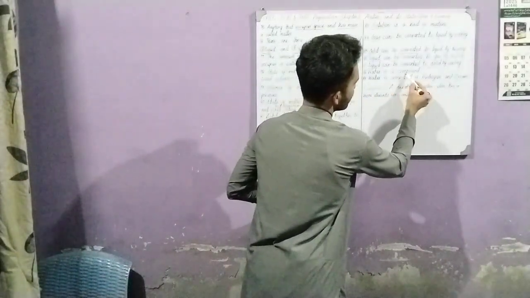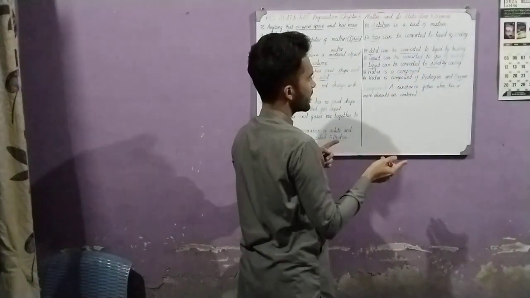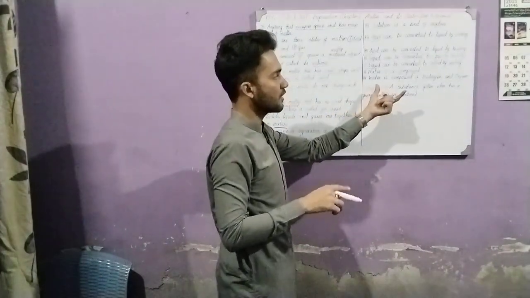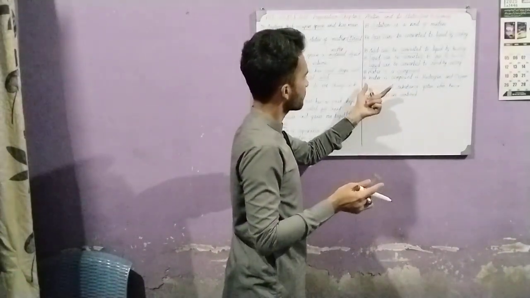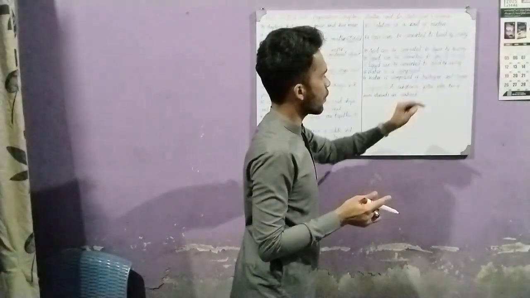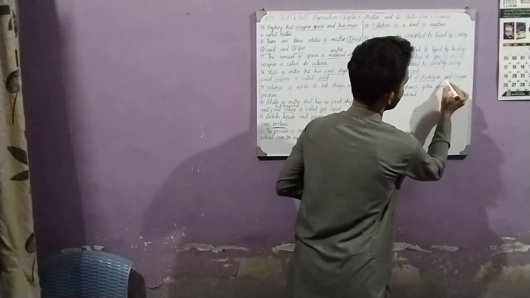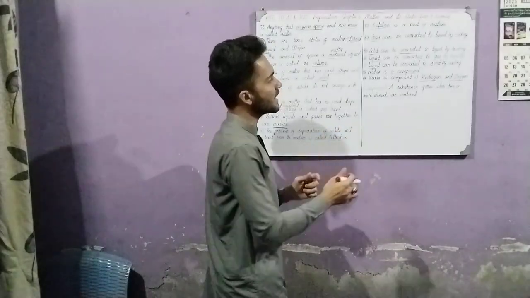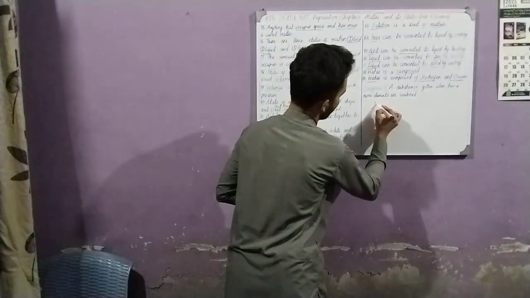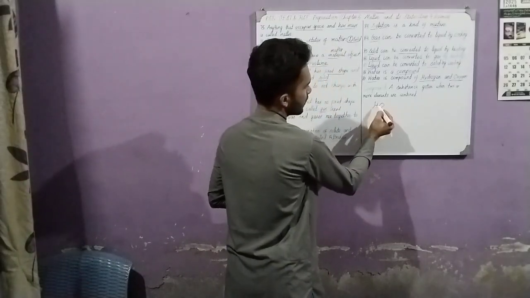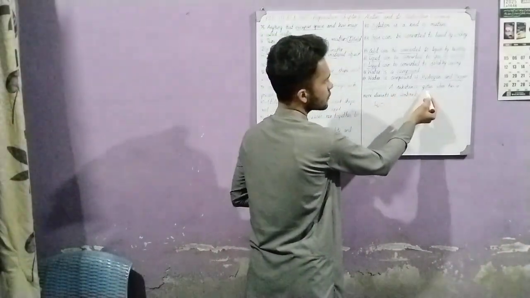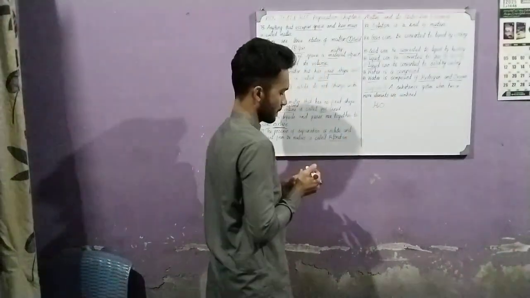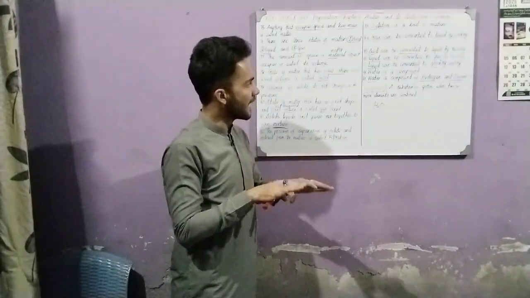Water is a compound. We saw here also that when we combine two things together, or two elements together, then we get a compound, which in Urdu is called murakkab. Water is a compound of hydrogen and oxygen. When hydrogen and oxygen molecules come together, we get a compound called water, and its formula is H2O. What is a compound? A substance obtained when two or more elements are combined.